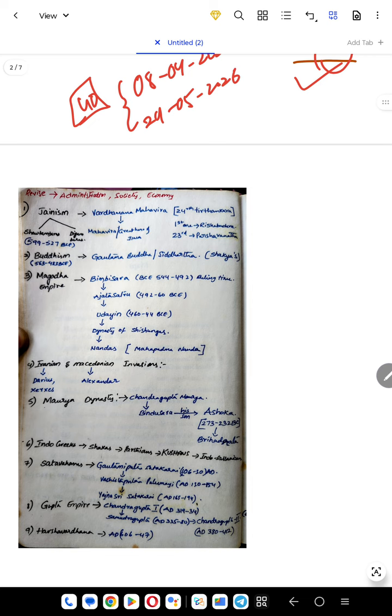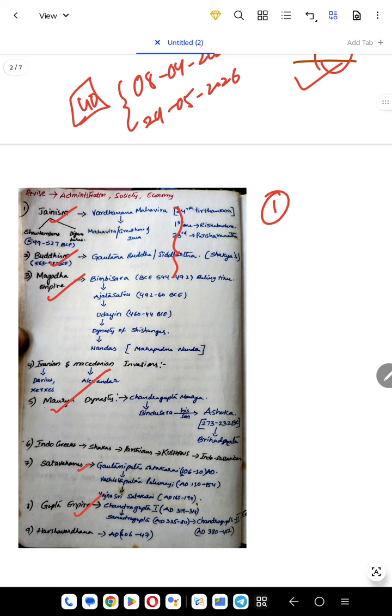For example, if you see ancient Indian history, first of all, you do one thing. Your first step is to write all the kingdom names. Okay, for example, Jainism, Buddhism, Magadha Empire, Maurya, Satavahanas, Gupta, all the kingdom names you write. Then you write who are the kings involved. For example, in Magadha Empire, Haryanka dynasty, you will be writing Bimbisara, Ajatashatru, Udayan. Then comes the dynasty of Shishunagas. There you will see Kala Ashoka. Then comes Nanda dynasty. There you will see Mahapadmananda, Dhanananda, etc. Isn't it? And similarly, Satavahanas or Gupta Empire or Harshavardhana.